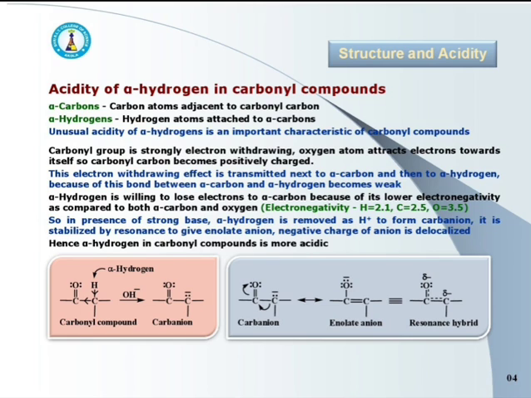It means after removal of H positive, the carbanion obtained is most stable. So, overall, we can say in case of carbonyl compounds, removal of hydrogen is most easy, and hence alpha hydrogen in carbonyl compounds is more acidic.